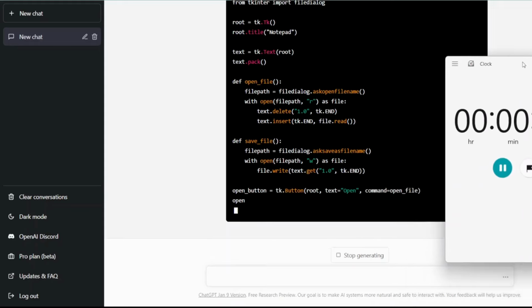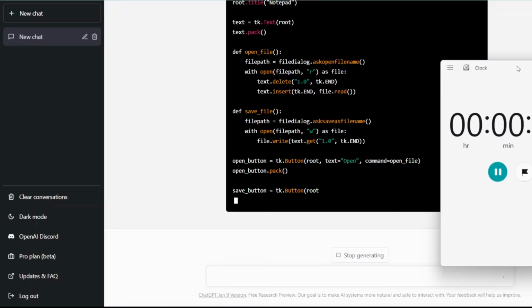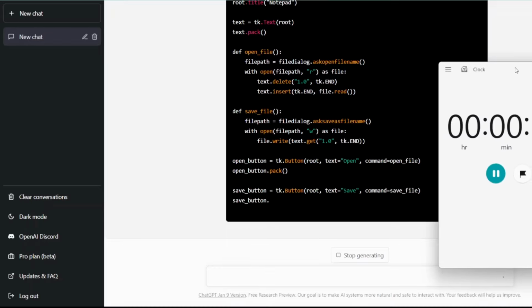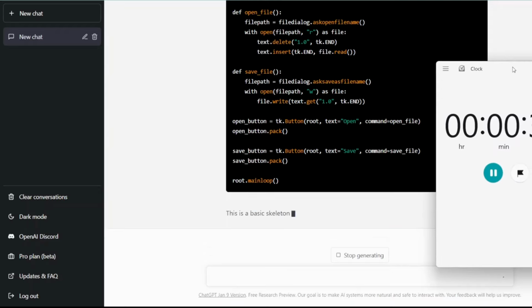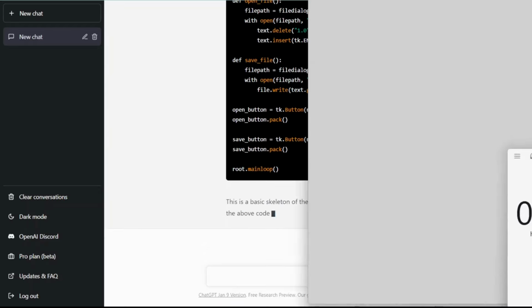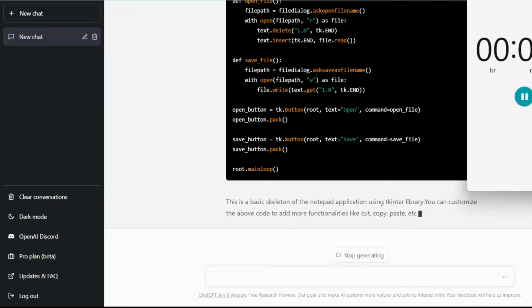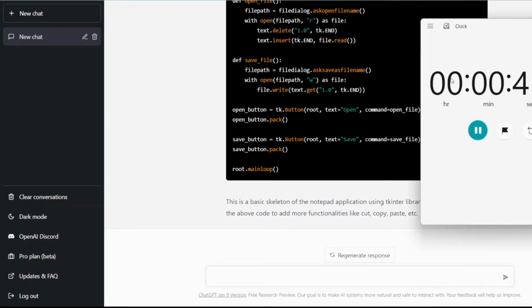Open button is equal to tk dot Button. Okay, so it is for opening. Command is equal to open file, save button, root. Basic system Notepad app using tkinter. It took about 1 minute 46 seconds. So let me check whether it is working fine or not.